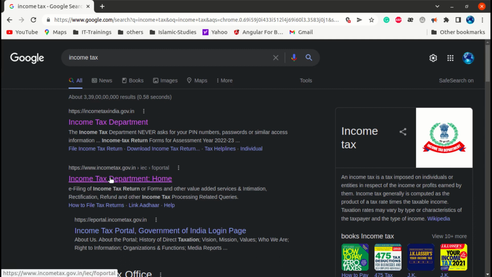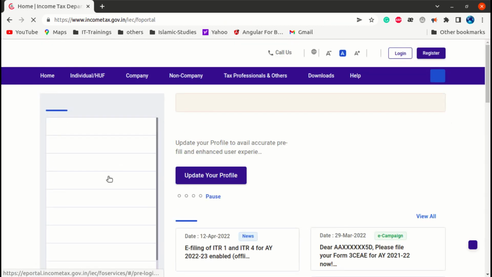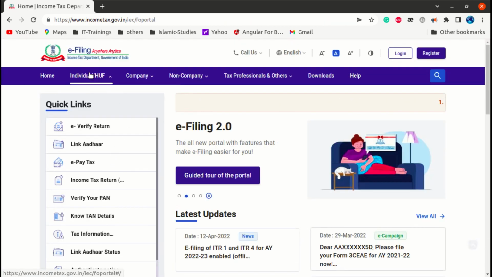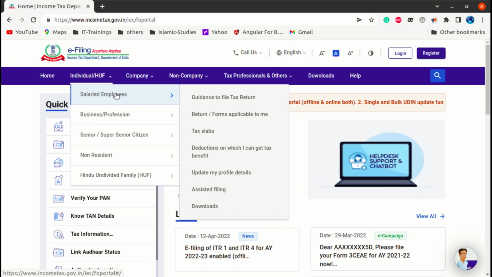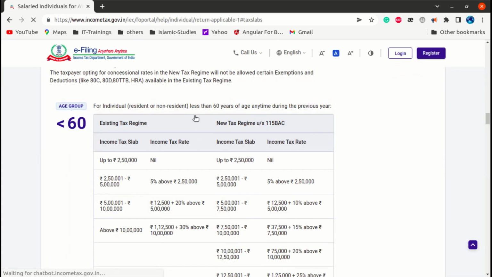If you just search for income tax on Google, you will come across this website called incometax.gov.in. So go ahead into that website and click on the category of person you belong to. I will just show you an example of salaried employees. If you are a salaried employee, you can select this one. Under this you will see there is an option called tax slabs.